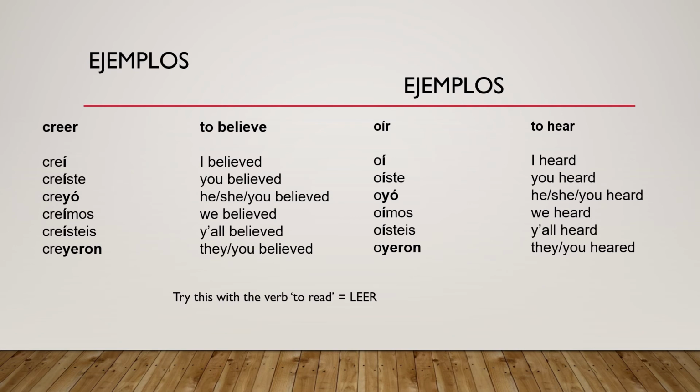Here are some examples. Creer, to believe. Creí, I believed. Creíste, you believed. Creyó, he, she, you believed. Creímos, we believed. Creísteis, y'all believed. Creyeron, they, you believed. Or oír, to hear. Oí, I heard. Oíste, you heard. Oyó, he, she, you heard. Oímos, we heard. Oísteis, y'all heard. Oyeron, they, you heard. You can try this with a verb to read, leer. It does the same thing.